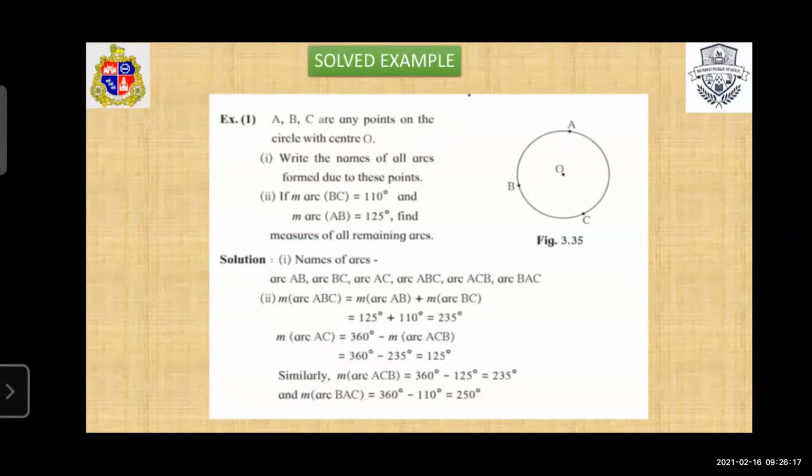In a similar way, you can find ACB. How do you find ACB? 360 minus AB. What is the value of AB? 125. That means 360 minus 125, and again you will get 235. Then find BAC. To find BAC, 360 minus the value of BC. BC is 110, so subtracting 110 you get 250. Clear now?